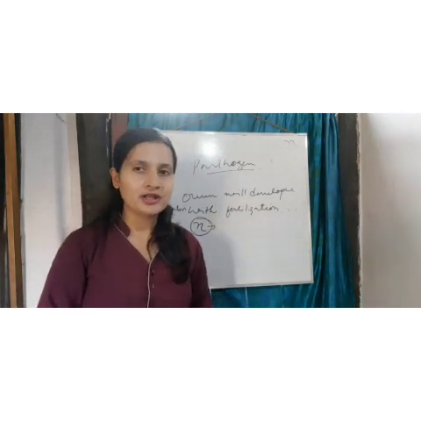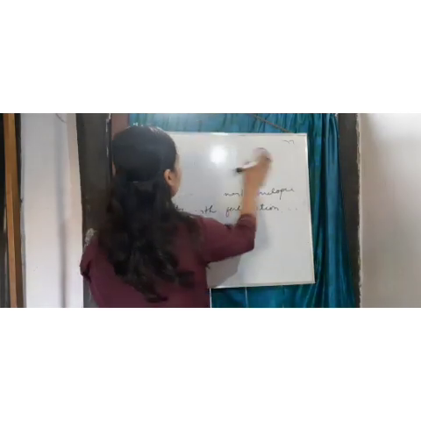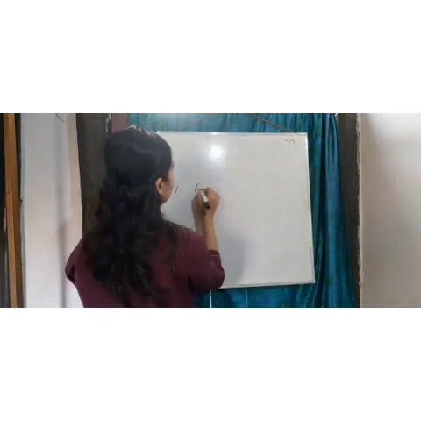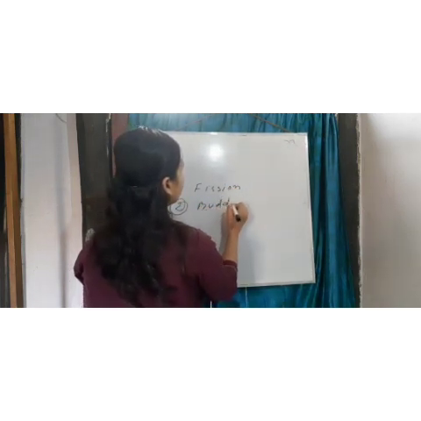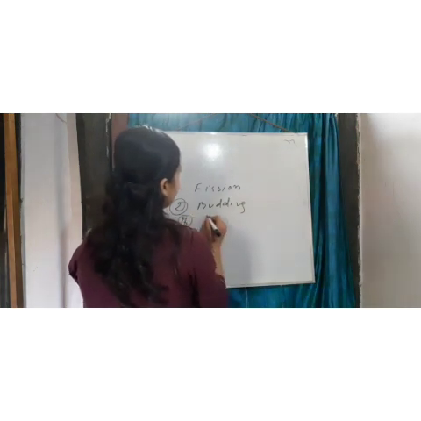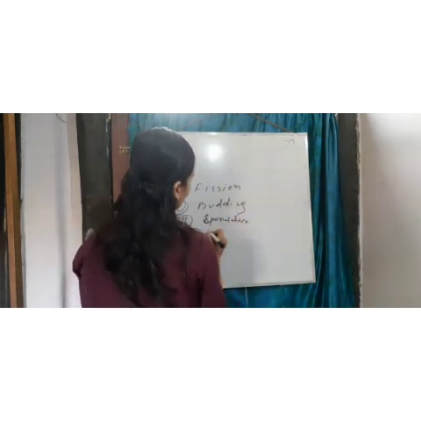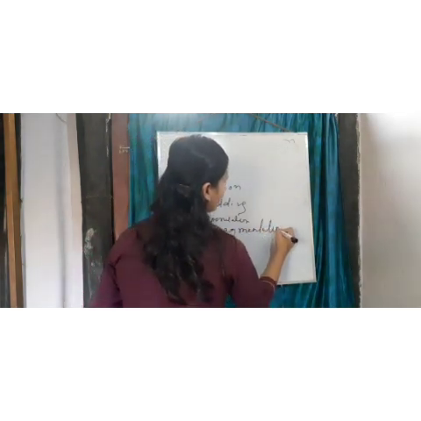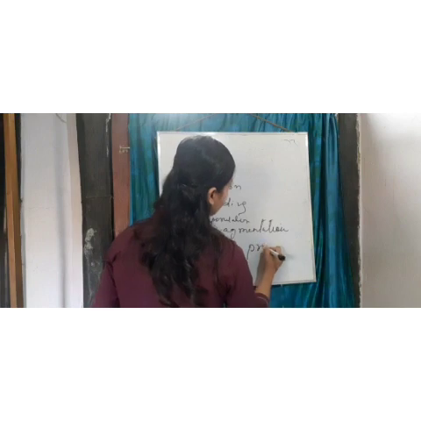Now this asexual reproduction is further divided into different types. There are 5 types of asexual reproduction. Number 1, fission. Number 2, budding. Number 3 is sporulation. Number 4 is fragmentation. And number 5 is vegetative propagation.